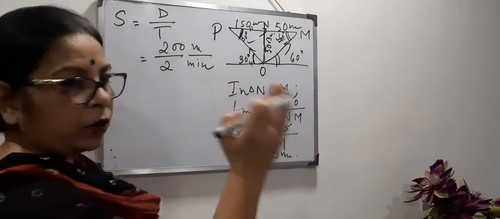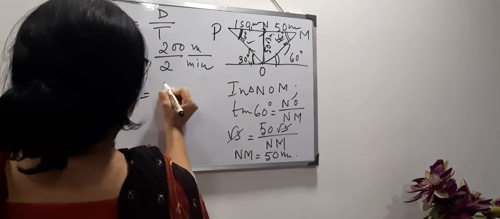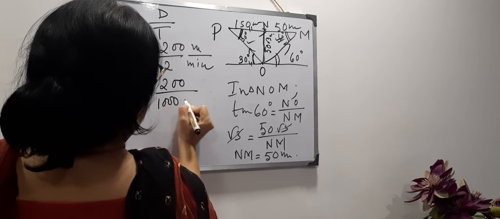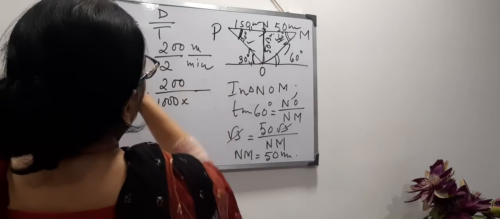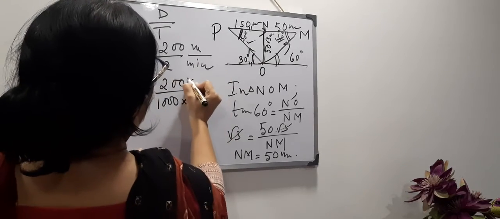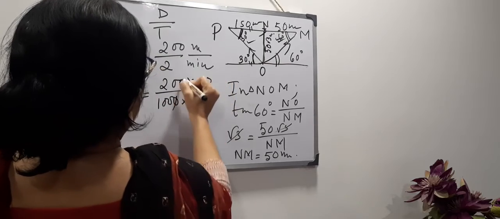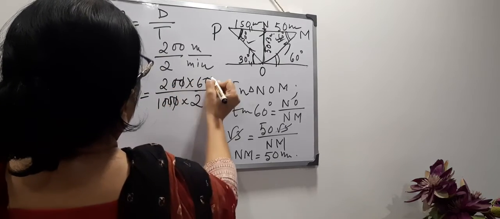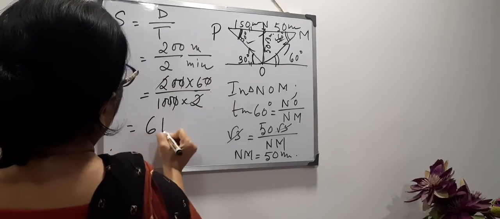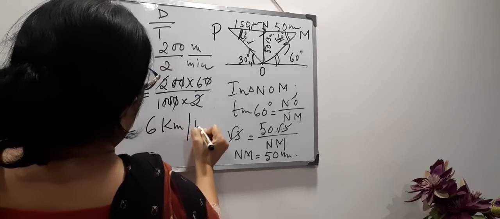Meter to kilometer means we will divide by 1000, and minute to hour means we will divide by 60, and it will go here as 60. So it is coming 6 kilometer per hour.